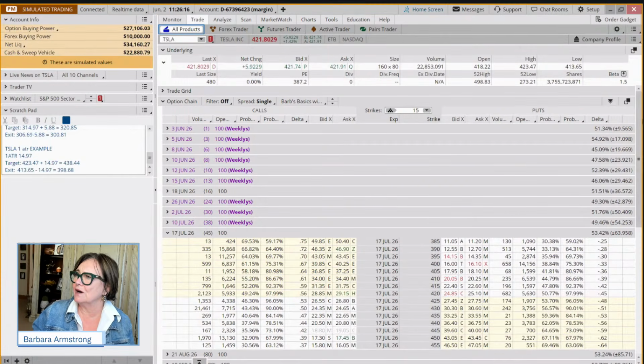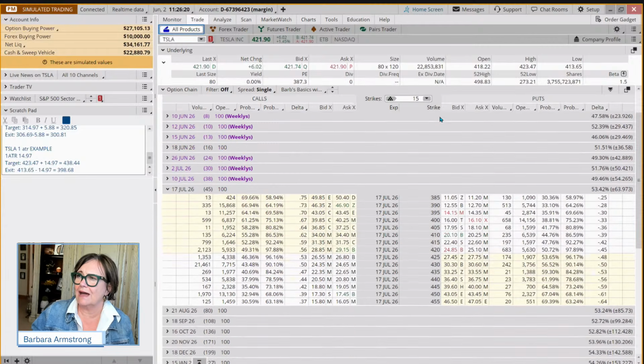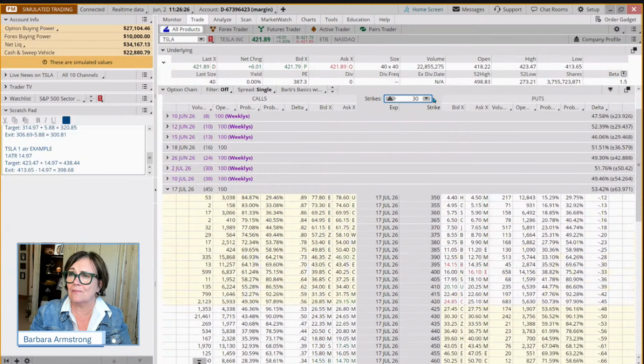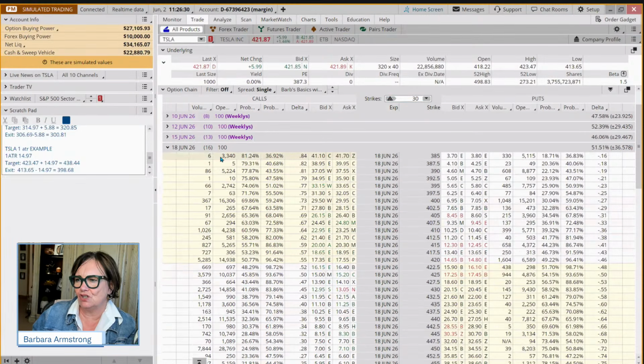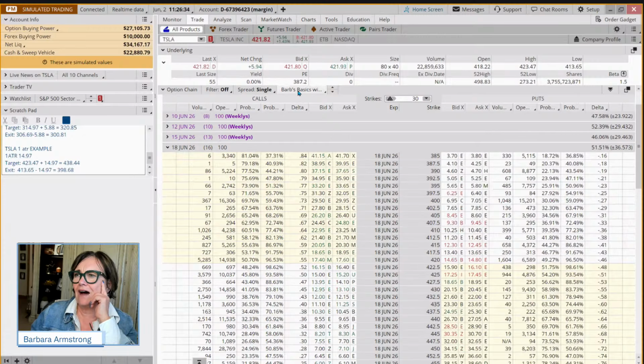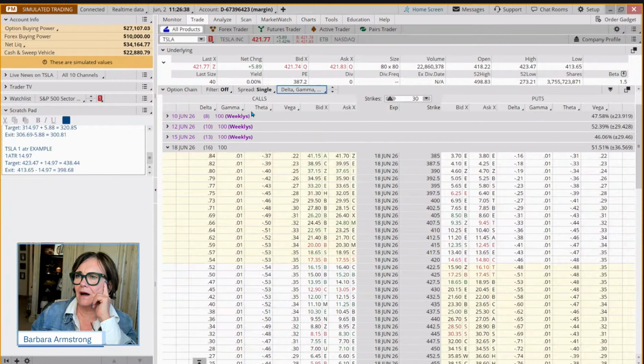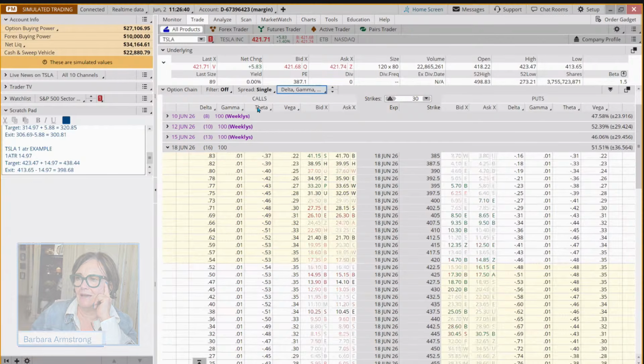Now, this one, if we wanted to have our risk at 500 or less, we're going to have to go way out of the money. And you may say, well, then why not just come to June where you don't have to go as far out of the money? Well, let's have a wee peek at theta, at time decay.